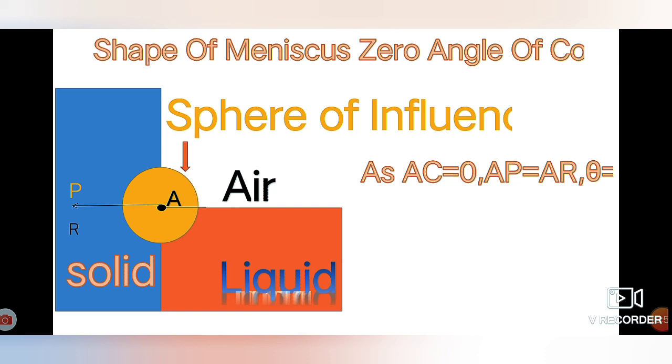Since for some pure liquids the force of adhesion AP is maximum and force of cohesion is 0, the force of adhesion AP is equal to the resultant force AR. Hence if we draw a tangent, this tangent will be along the contact surface, and the perpendicular and this tangent will make 0 angle, meaning the angle of contact is 0.